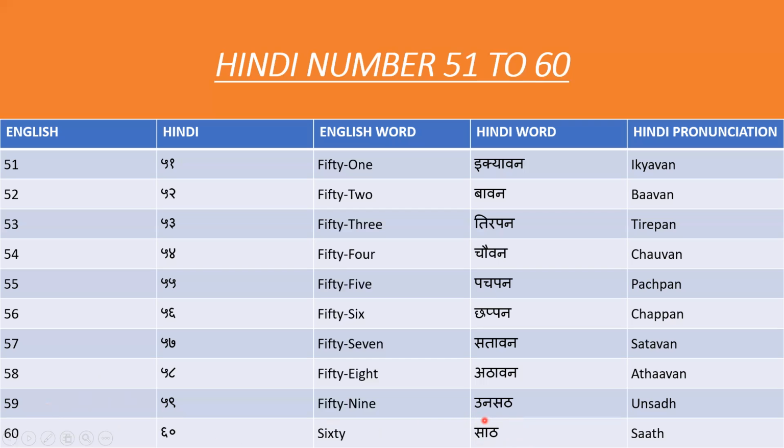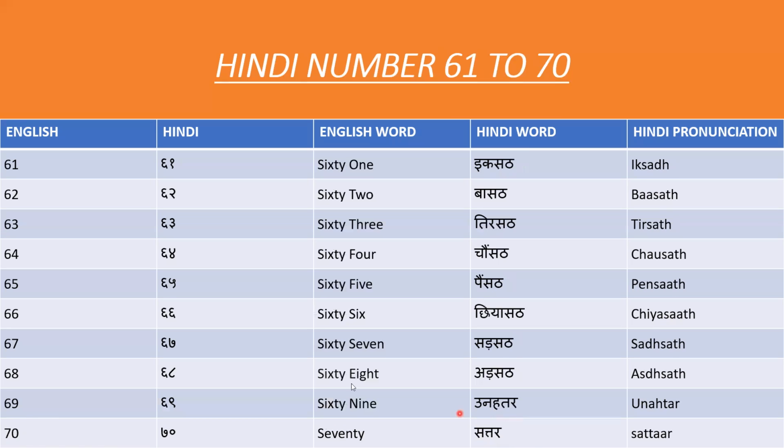Okay, so come to our next slide, 61 to 70. For 61 in Hindi we say 61. For 62 in Hindi we say 62. For 63 in Hindi we say 63.